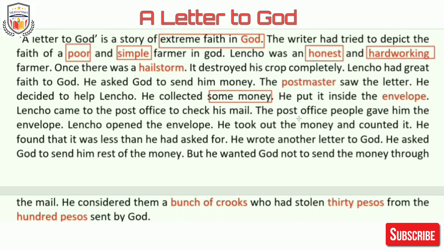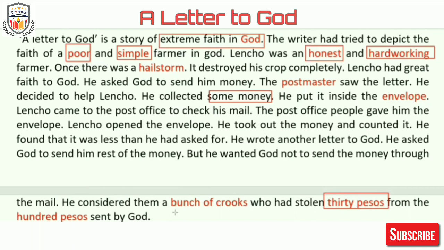He wrote another letter to God. He asked God to send him the rest of the money, but he wanted God not to send the money through the mail. Why? Because he considered them a bunch of crooks who had stolen 30 pesos from the 100 pesos sent by God.